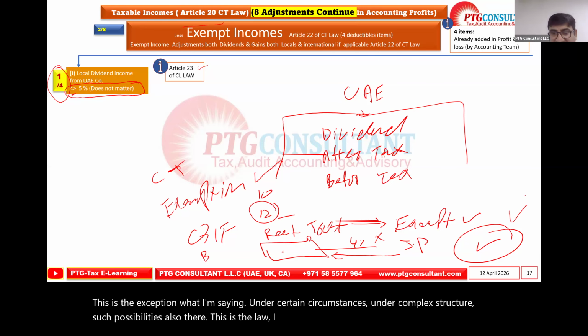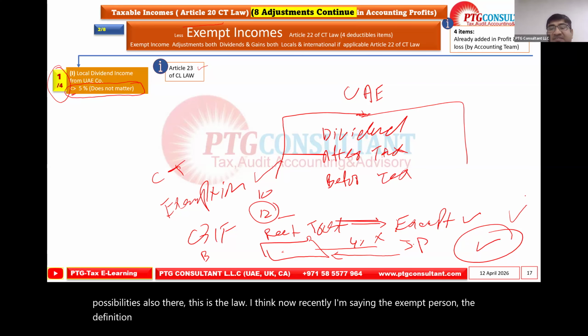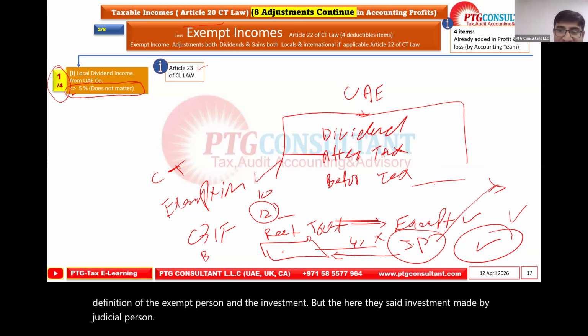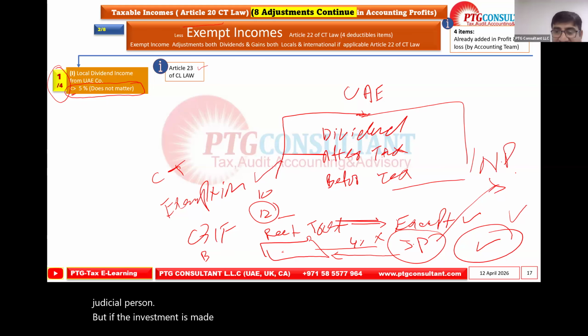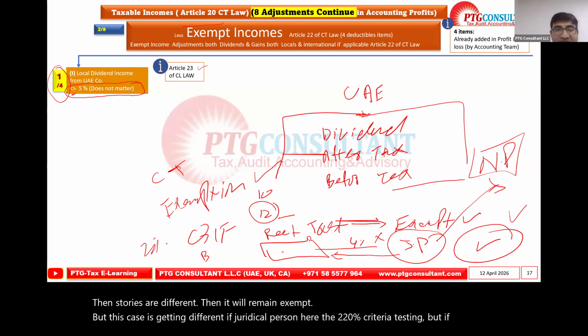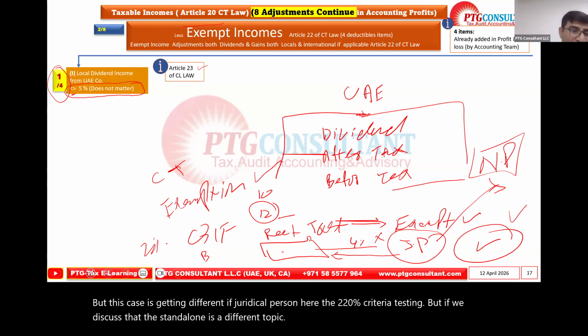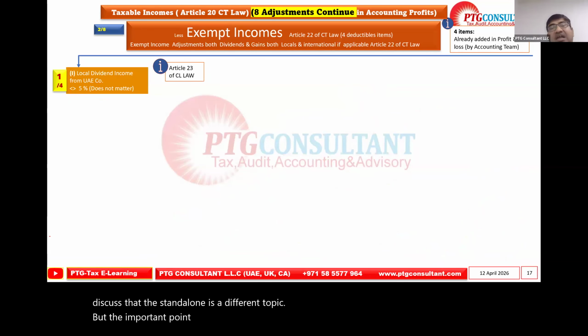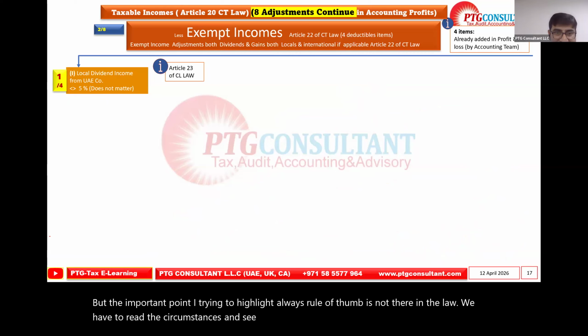Now, recently, I'm saying the exempt person, the definition of the exempt person and the investment, but here they said investment made by a juridical person. But if the investment is made by a natural person, then the story is different. Then it will remain exempt. But this case is different if it is a juridical person. Here is the 220% criteria testing, but if we discuss that, that standalone is a different topic. But the important point I'm trying to highlight: there is always no rule of thumb in the law. We have to read the circumstances and see the applicable regulation.